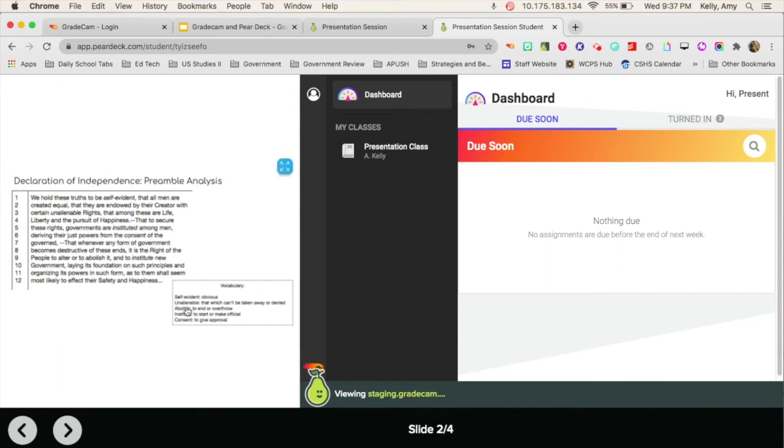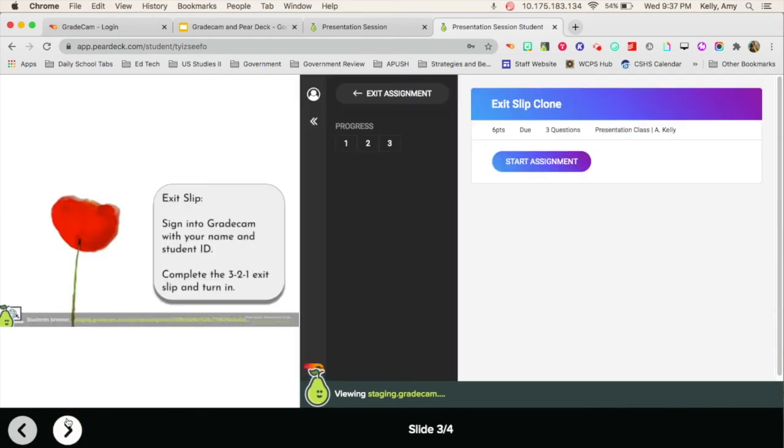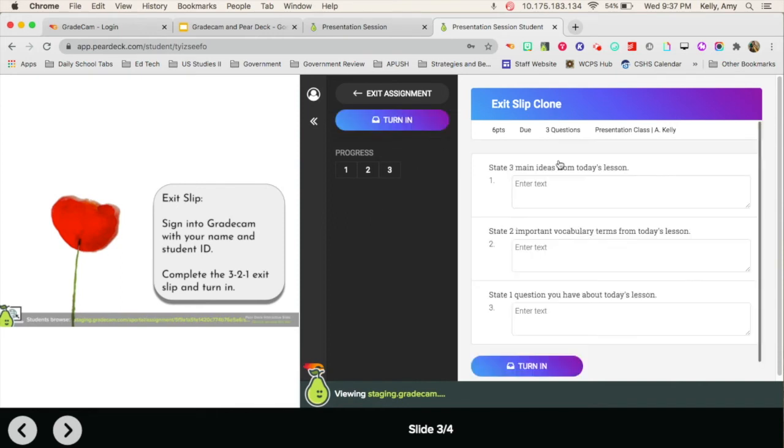And so this has been really nice so that students are able to just stay in the Pear Deck and have all of those components. A couple of other examples of assignments students have done. This is an exit slip that students did with actually a World War I lesson. And so students come in and start the assignment, and there's my 3, 2, 1. 3 main ideas, 2 important vocab, and 1 question they have about today's lesson.